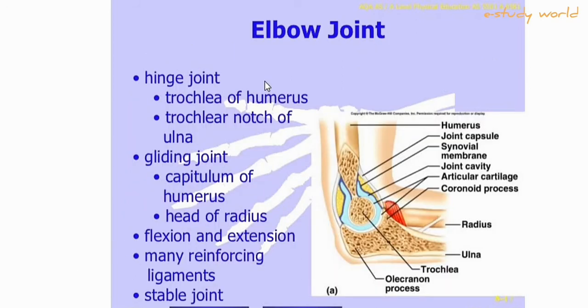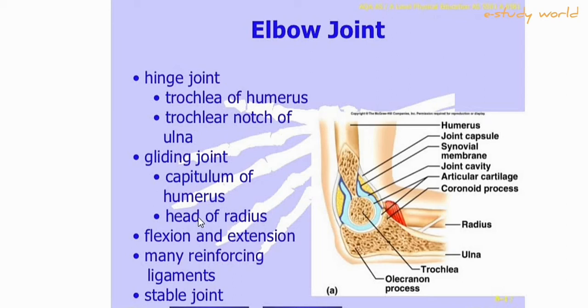Elbow joint. The elbow joint is a very important joint of our limbs. It is a hinge joint, between the trochlea of the humerus and the trochlear notch of the ulna. And there is a gliding joint between the capitulum of the humerus and the head of the radius.